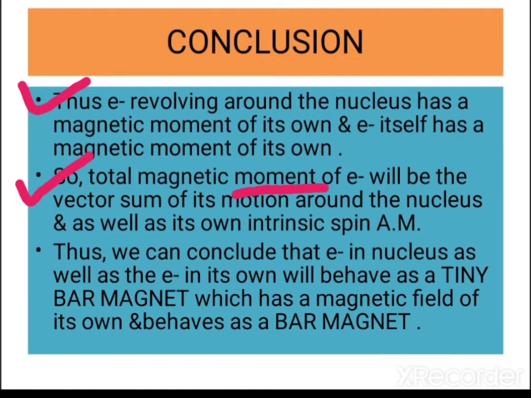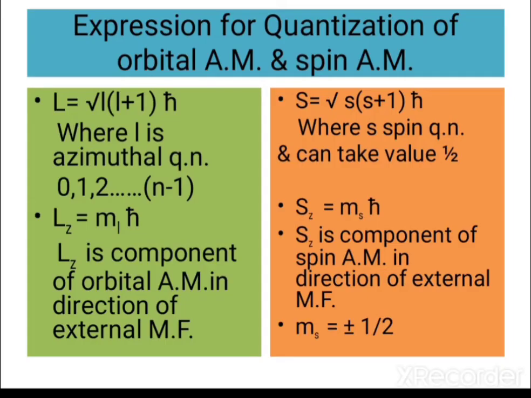Thus we can conclude that the electron in the atom as well as the electron on its own will behave as a tiny bar magnet which has a magnetic field of its own.